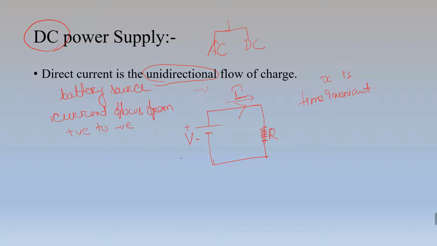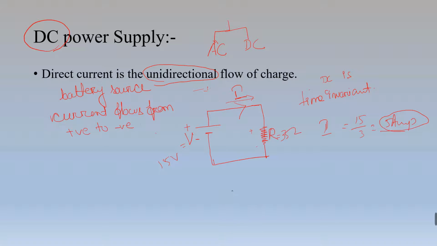I am giving one example. If the value of the voltage source is 15 volt and the value of this resistance is 3 ohm, then what will be the current? 15 by 3 is 5 ampere. It will always remain as 5 ampere for infinite period of time. Means it will never get changed. But in case of AC, the things won't be like this. We'll discuss how. Here are some extra points I would like to say.